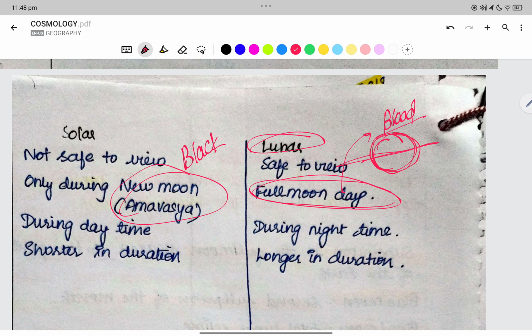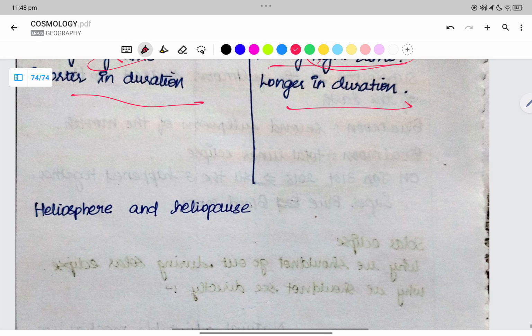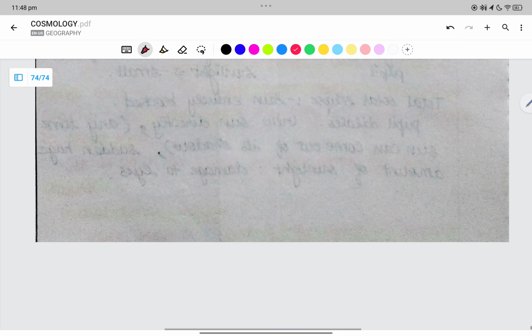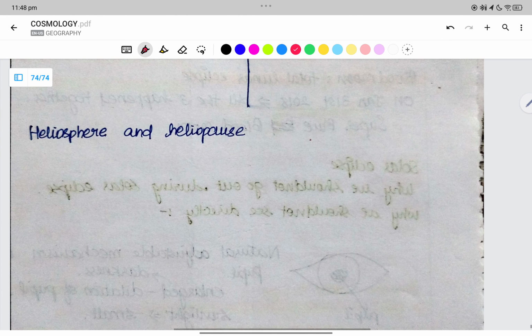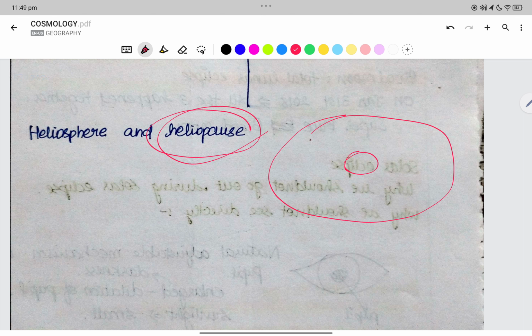The full moon must be brighter, but it is way darker than the usual full moon. This is during the daytime and this is during the night time. This is shorter in duration, whereas this is longer in duration. Heliosphere we know, and heliopause. Heliopause is where the sun's gravitational pull ends, and heliosphere is the entire area, right? The sun and the entire influence of the sun and its gravitational forces.